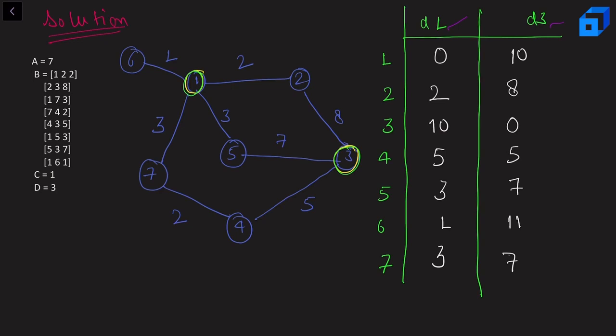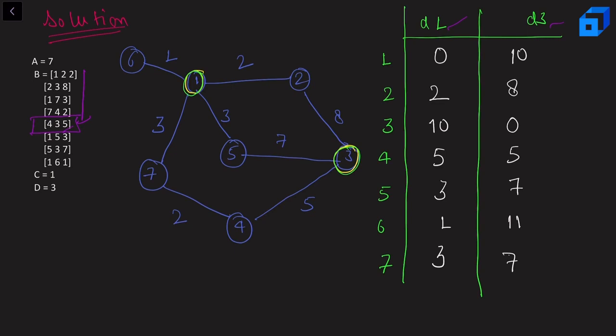So basically I'll iterate on the edges, and the first thing that I'll check for every edge, let's say I'm currently at this edge, is whether this edge lies on a shortest path between 1 and 3. And if it lies on the shortest path between 1 and 3, then only I'll try to minimize my answer with the weight of this edge. In that way I'm going to move on. Now the problem is, how can we check whether the current edge lies on the shortest path between 1 and 3 or not?